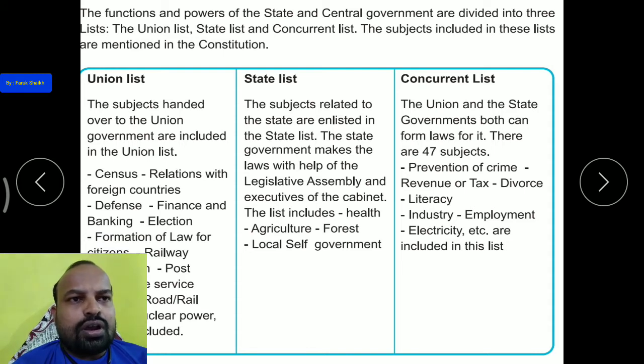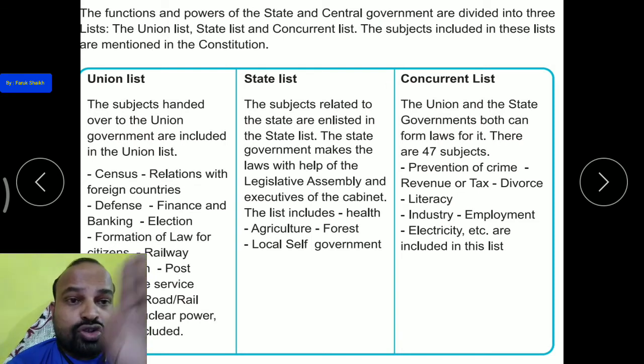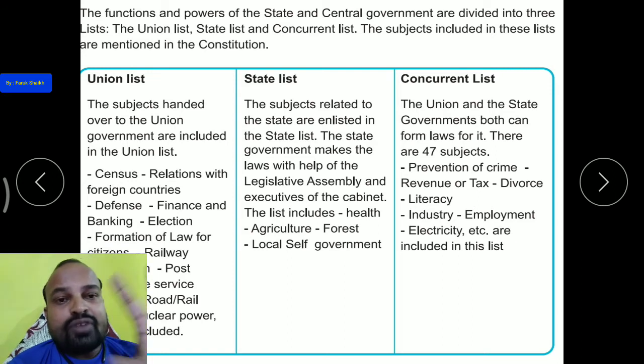Now the concurrent list. The subjects which are not enlisted in the union list and in the state list are comprised in the concurrent list. So the union and the state government both can form law for it. There are 47 subjects, and these 47 subjects are comprised for both the union and the state government. And they both can make law for it.